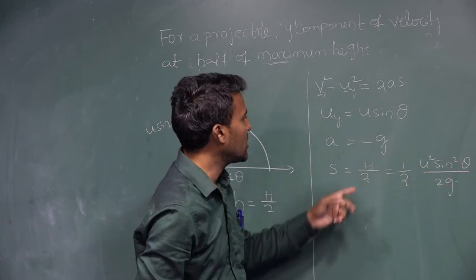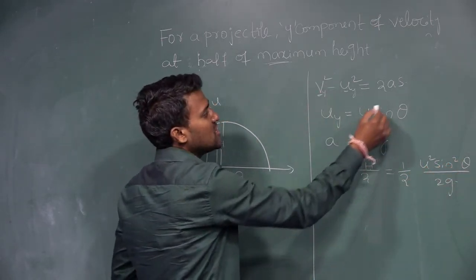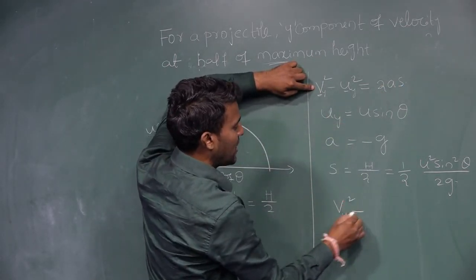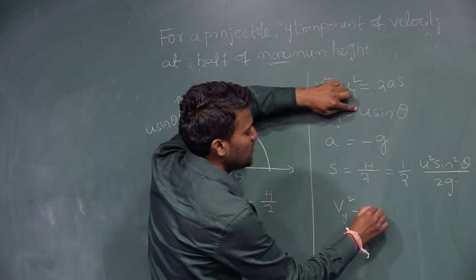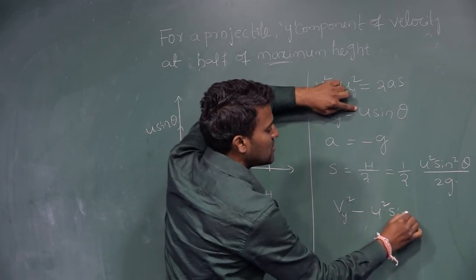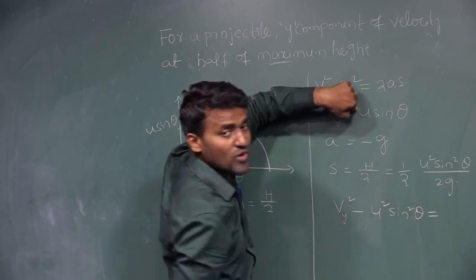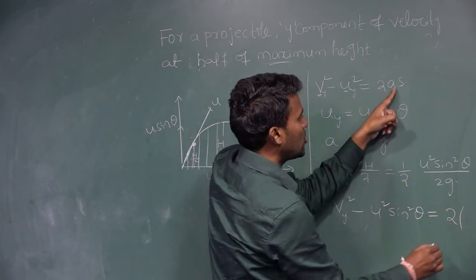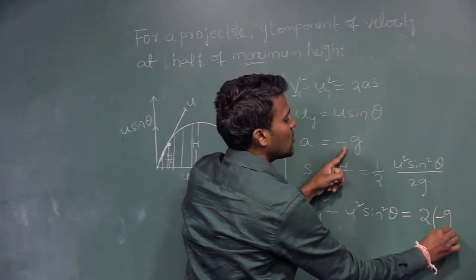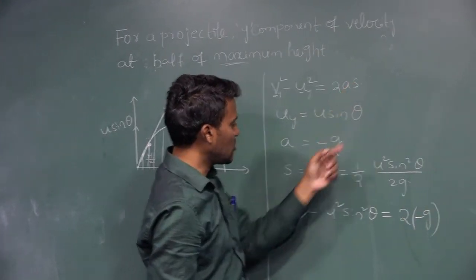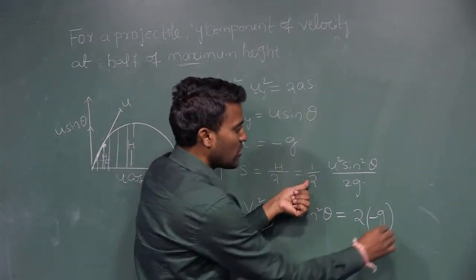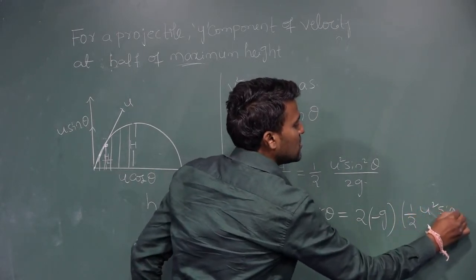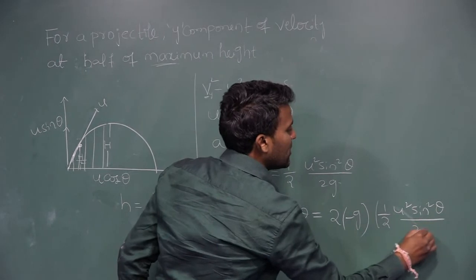So s is equal to h by 2. Substitute those values in this equation: vy square minus u square sin square theta is equal to 2as, with a equal to minus g, and s equal to 1 by 2 times u square sin square theta divided by 2g.